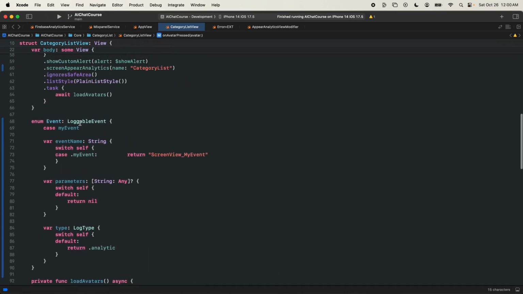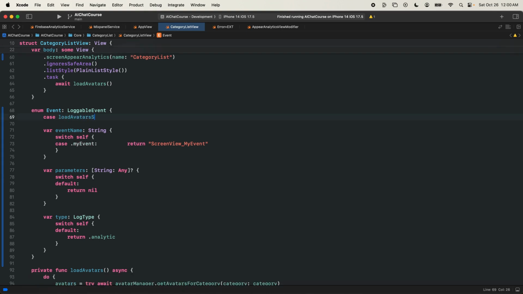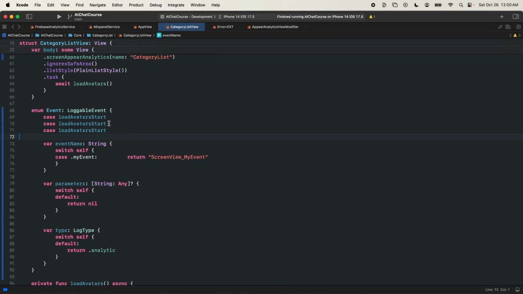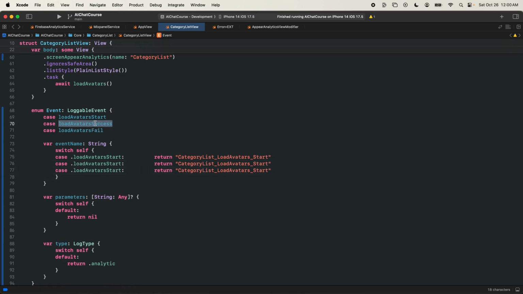So coming up here, we're going to have a case. Let's do load avatars start, copy, paste, paste. Load avatars success, load avatars fail. Copy paste this here. This will be a category list view underscore load avatars underscore start. I'll copy, paste it twice. We'll have the success, we'll have the failure. This one will convert to success, and this one will convert to failure.